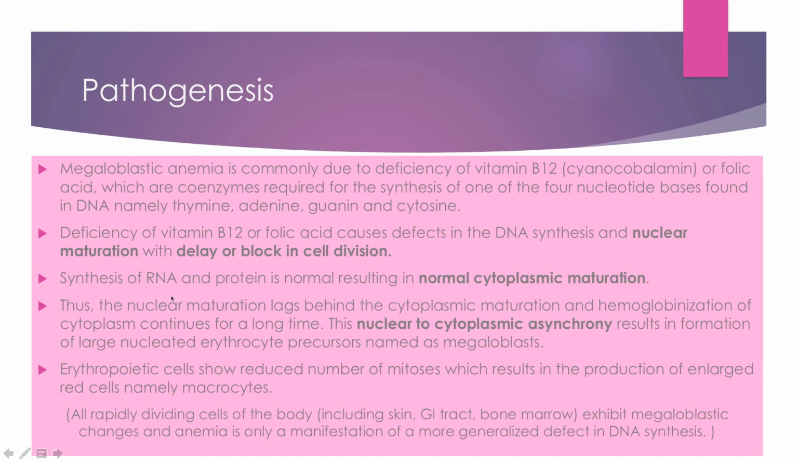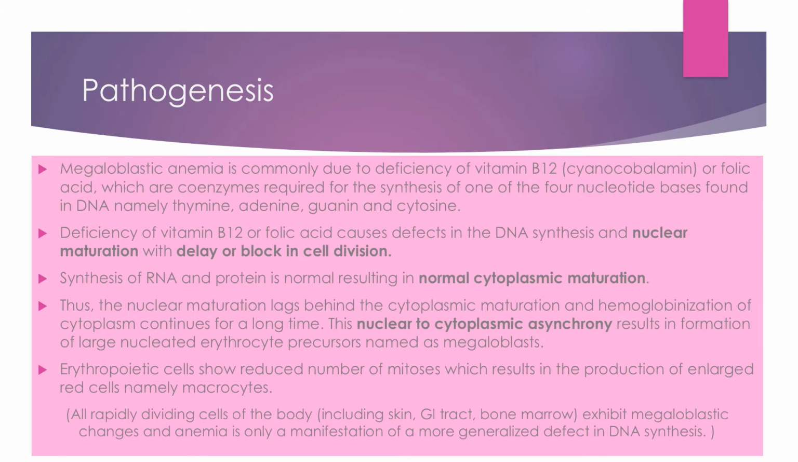Whereas the synthesis of other proteins, for example RNA, the membrane or the other organelles, is normal, so the cytoplasmic maturation is normal. So the nuclear maturation lags behind the cytoplasmic maturation, and hemoglobinization, that is formation of hemoglobin in the cytoplasm, continues for a long time. So this is nuclear to cytoplasmic asynchrony, meaning nuclear maturation is delayed whereas cytoplasmic maturation is happening at the right time. It results in formation of large nucleated erythrocyte precursors named megaloblasts.